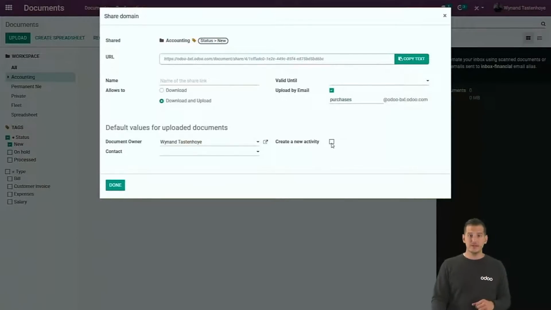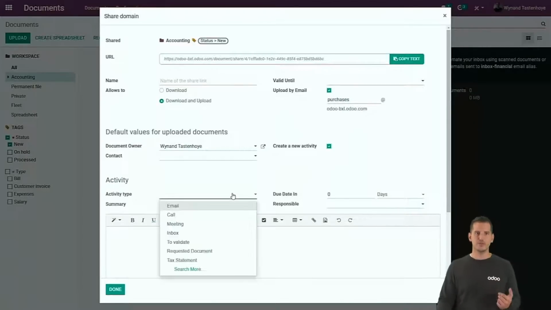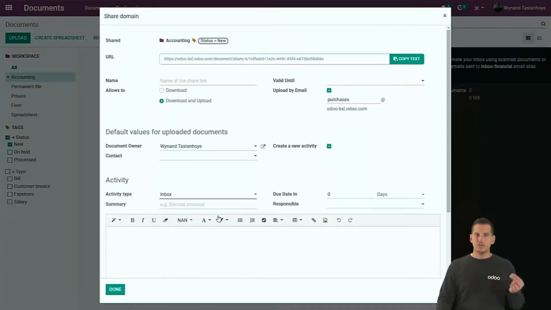And you can also add some activities to it. If you activate this feature, you will see all the different activity types. Remember what I said just before. If you link it to the inbox activity, every time a document comes in, you will see it immediately on the dashboard.